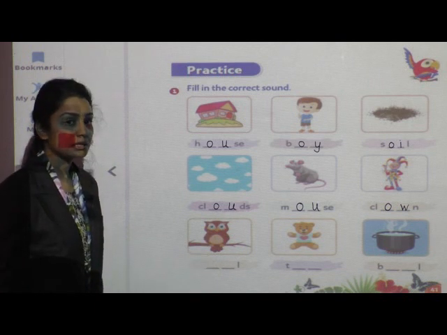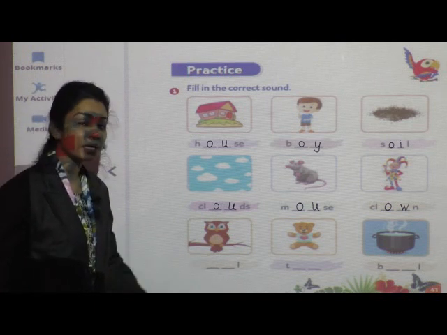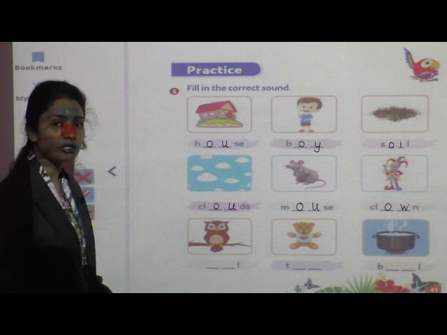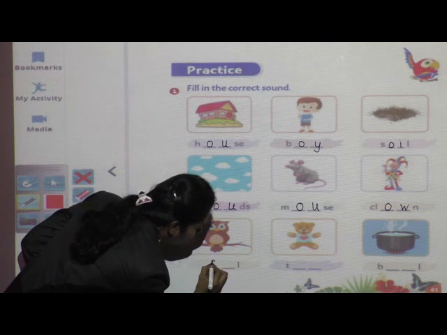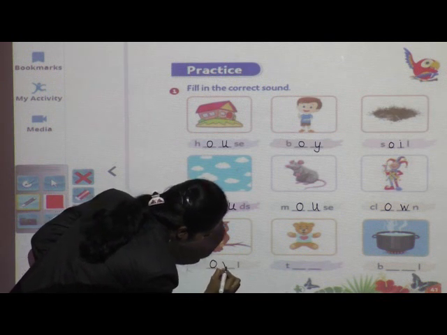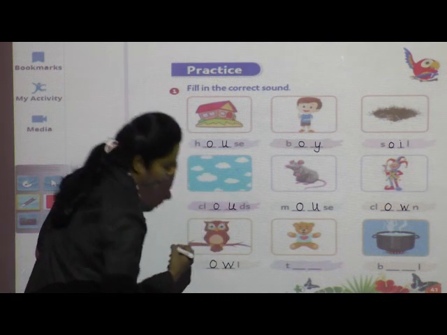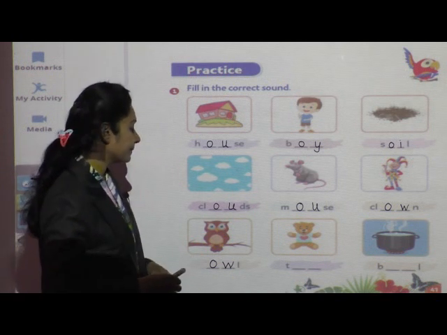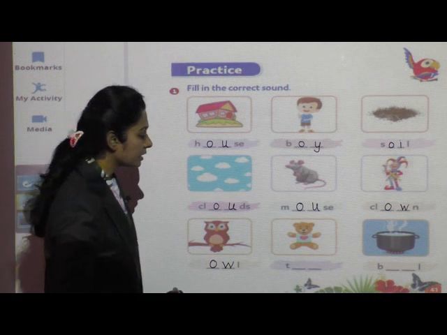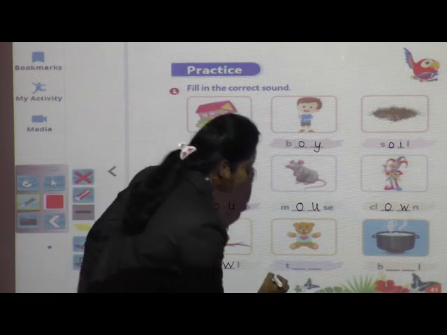Last row, owl. What is this? Owl. So what will come here? Check the spelling on page number 40. Come on. Yes, very good. O-W-L, owl. What is this? This is a toy. Khilona.